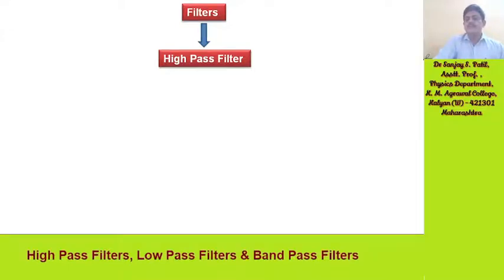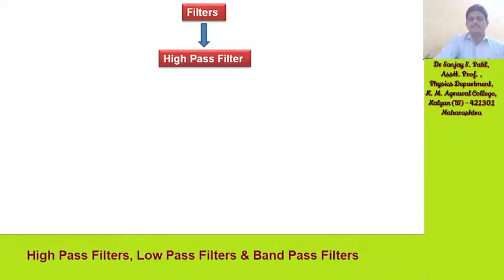Passing the wanted signal and blocking the unwanted signal. So there are basically three types of filters. First of all, we will see the high pass filter. A high pass filter allows high frequencies to pass while blocking low frequencies, and that is why it is called a high pass filter.